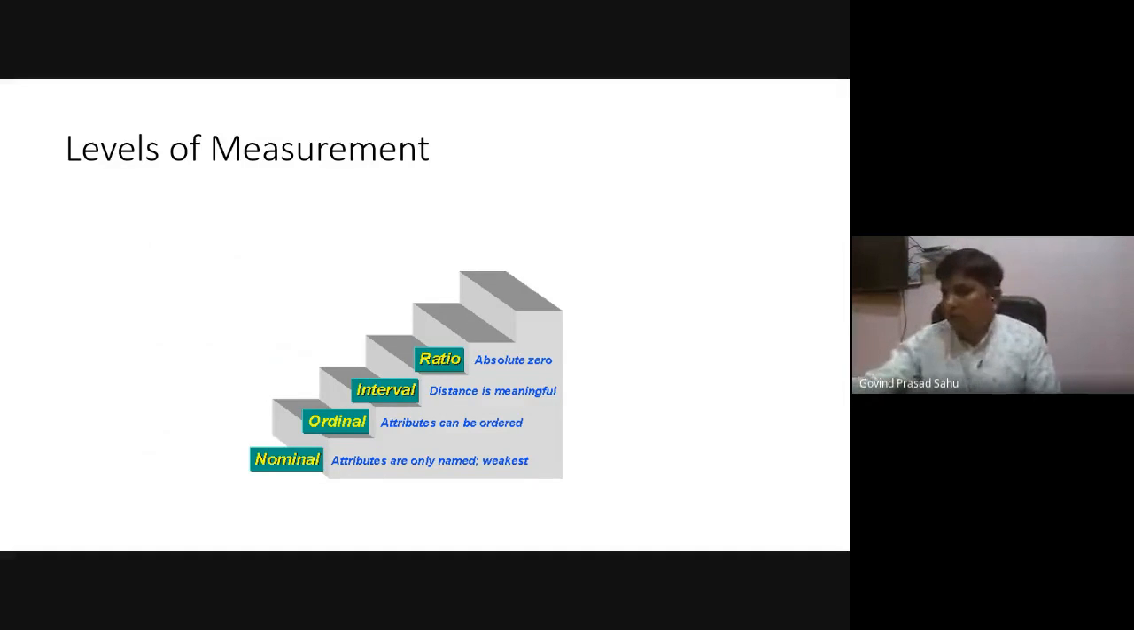Here we can see that at the bottom level is nominal data, where attributes are only named. This is the weakest one, and then attributes can be ordered. At the top, distance is meaningful and there is an absolute 0. So these are the different levels of data. Once we have data at the ratio level, at the top level, we can apply all sorts of statistical techniques.